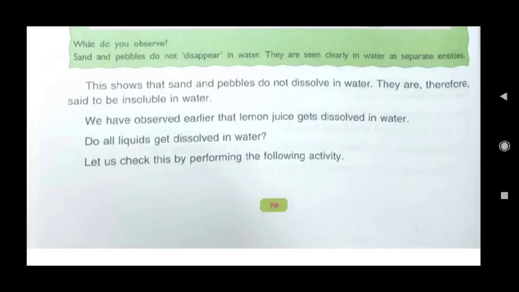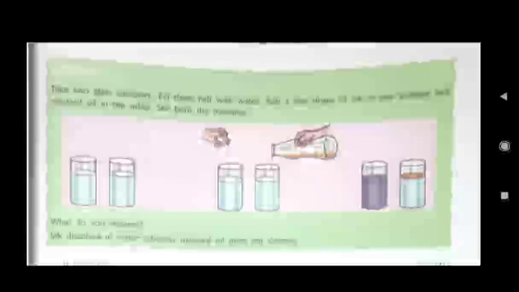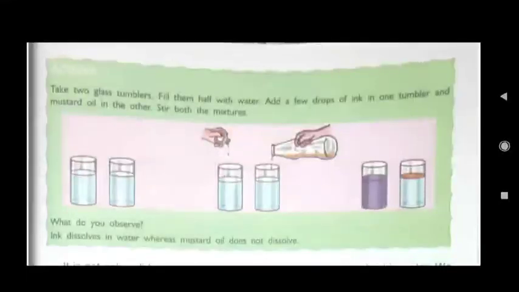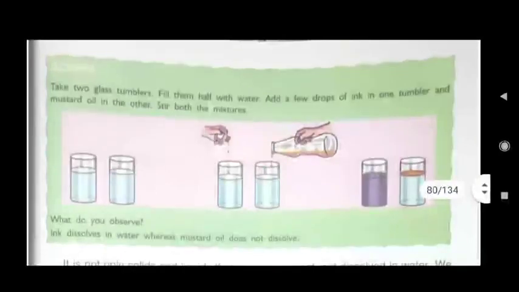Now the question is, do all liquids get dissolved in water? Let us check this by performing the following activity. This lesson is full of activities. Here again one activity is given. This time we have to find out whether all the liquids are soluble in water or insoluble.